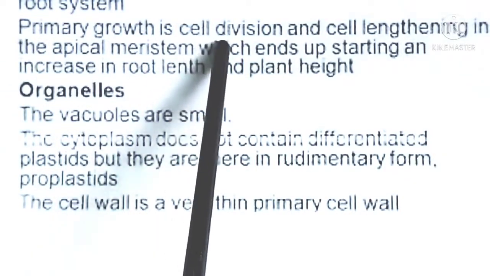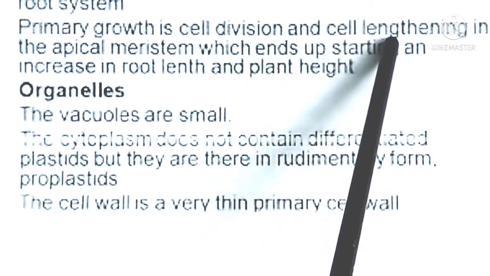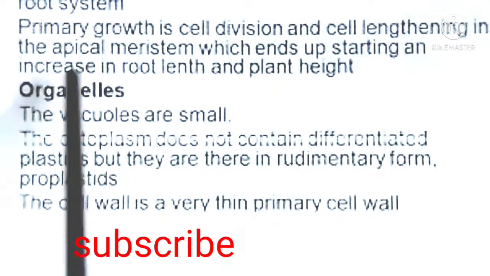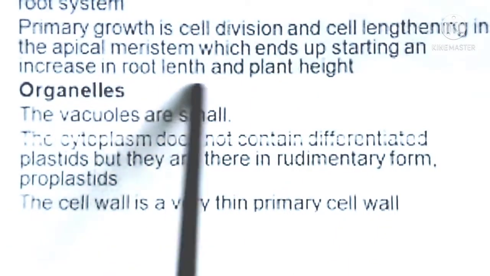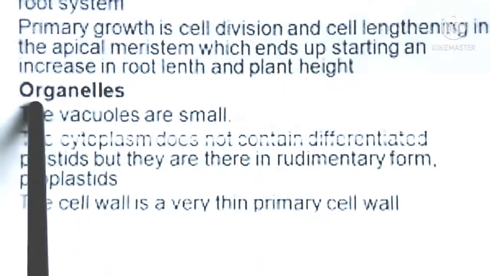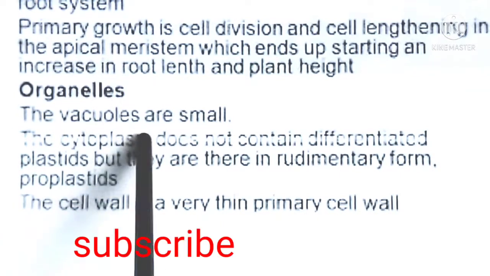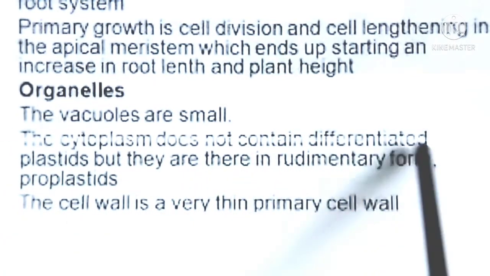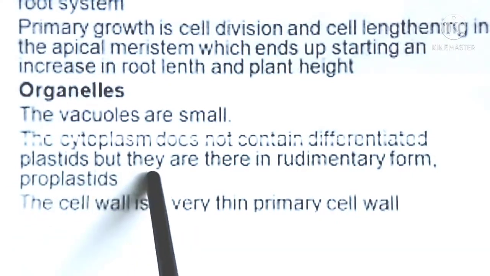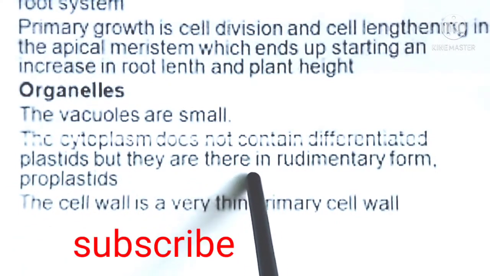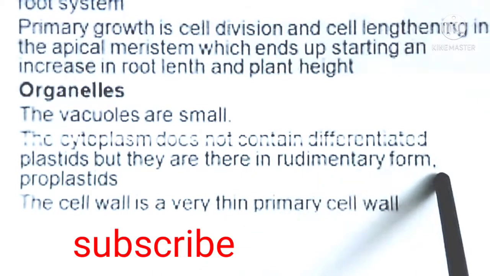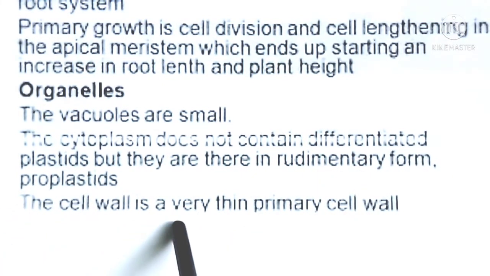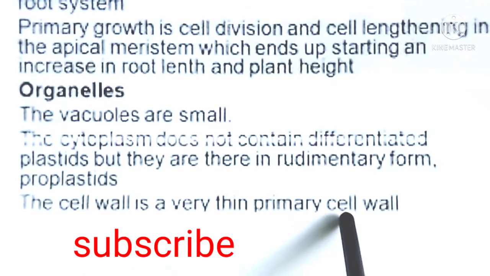Primary growth is cell division and cell lengthening in the apical meristem, which results in an increase in root length and plant height. Organelles: the vacuoles are small. The cytoplasm does not contain differentiated plastids, but they are there in rudimentary form, called proplastids. The cell wall is a very thin primary cell wall.